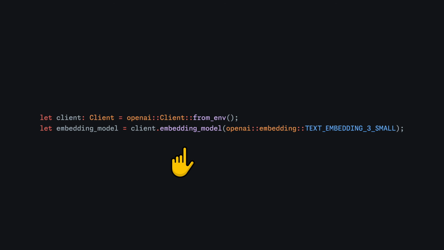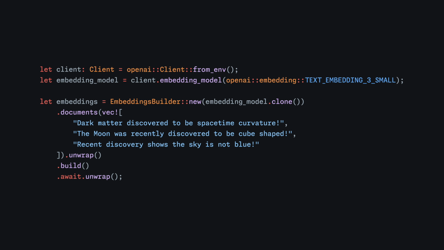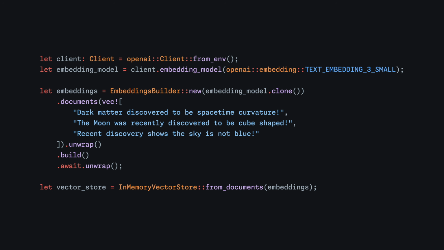You can get an embedding model from a client similar to what we saw for completion model and agent. Use an embeddings builder to specify documents to create embeddings for. They can be anything that implements the embed trait. In this case, they're plain string literals. Then hand them off to some vector store, which in this case is in memory, but it could potentially be in an external vector database too.